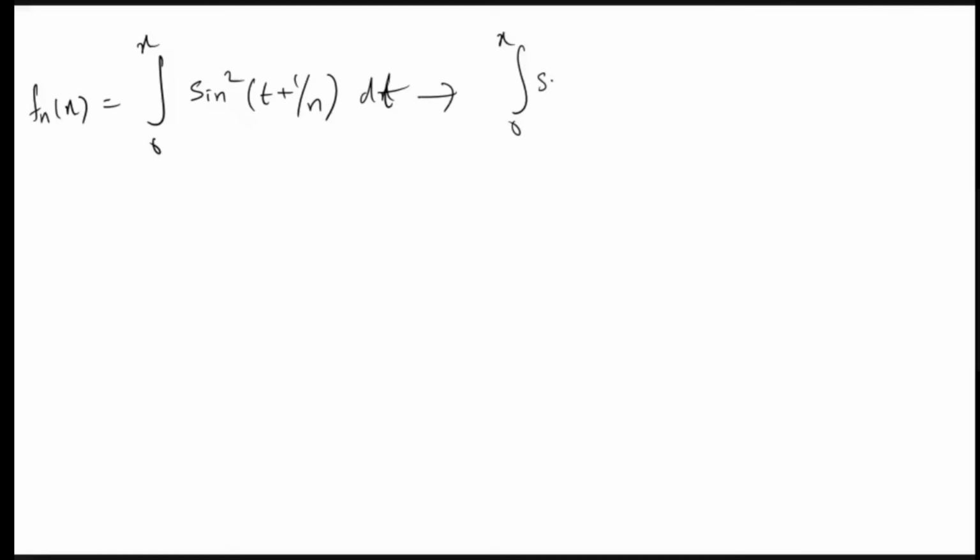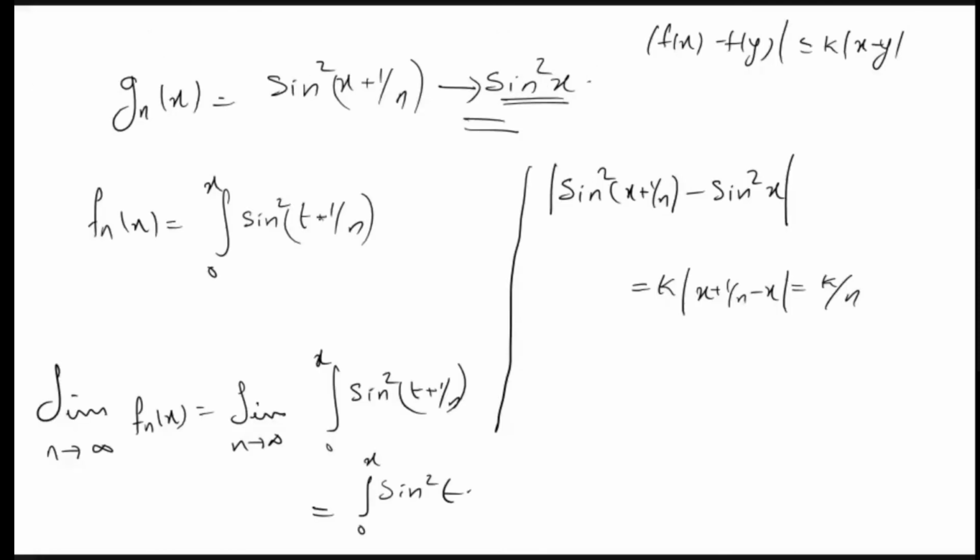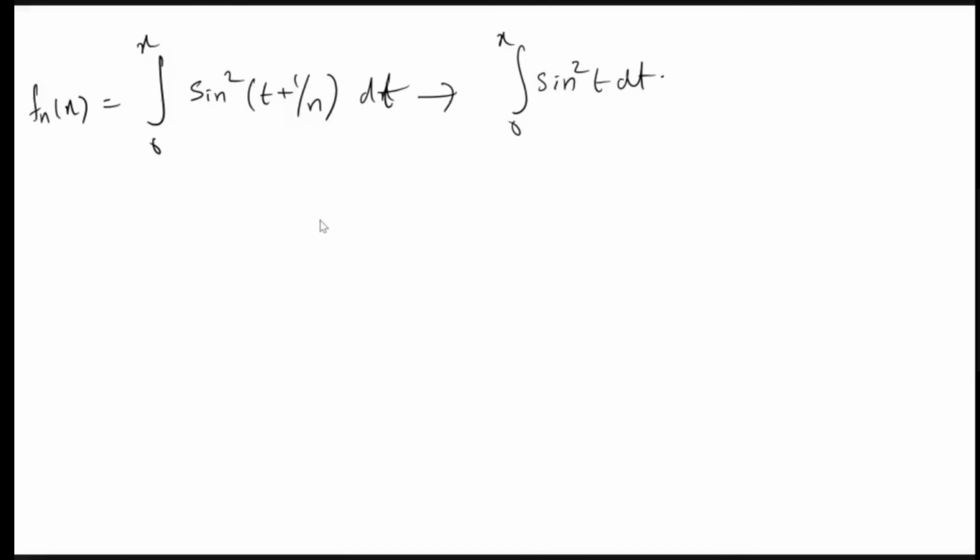So what do you get? The integral from 0 to x, that is Fn(x), is equal to the integral from 0 to x of sin²(t + 1/n) dt, which converges to the integral from 0 to x of sin²t dt. So we got pointwise convergence. Here we already proved pointwise convergence. Now what do we need? Uniform convergence.